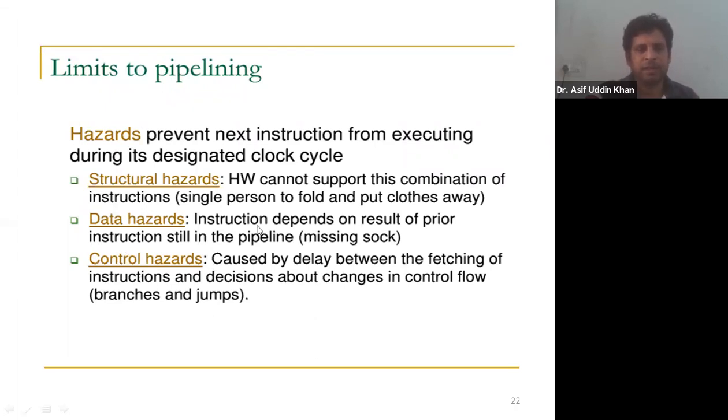The next is data hazard. In this case, the instruction depends on the data of the previous instruction, and that previous instruction is still in the pipeline. Unless the previous instruction generates the output, the current instruction cannot proceed. So this is data hazard. And control hazard is caused by the branch instruction, and we will discuss this control hazard in more detail later.